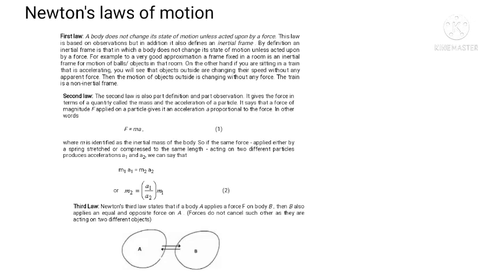If you want to feel how much 1 newton is, hold your palm horizontal and put a 100-gram weight on it. The force that you feel is about 1 newton.